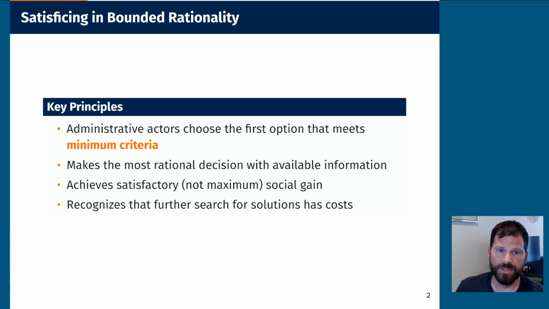We're choosing the first option that meets the minimum criteria of the goal, so you are immediately cutting down on the amount of time that you have to invest in the decision making. And you're just doing it with the information that you have, knowing that it may not be perfect. And the goal is to achieve satisfactory rather than maximum social gain. And you recognize that further search, further seeking of information, further time invested has costs.